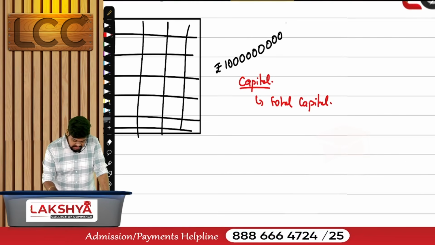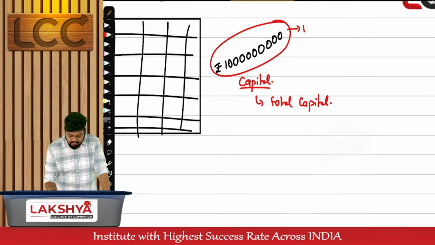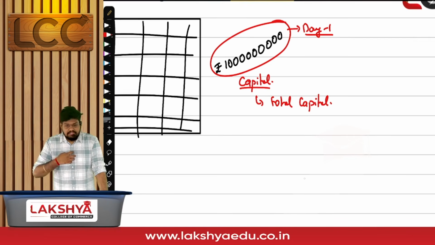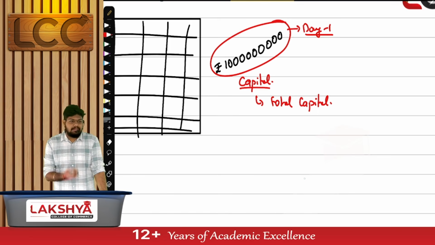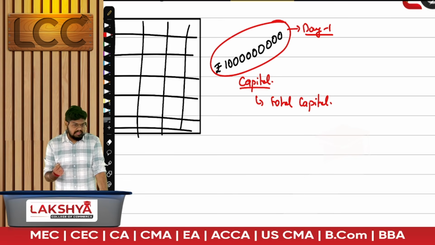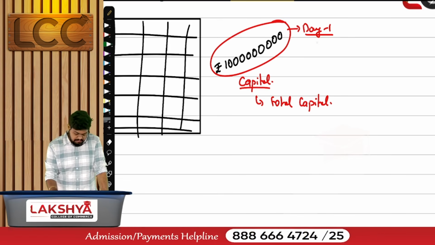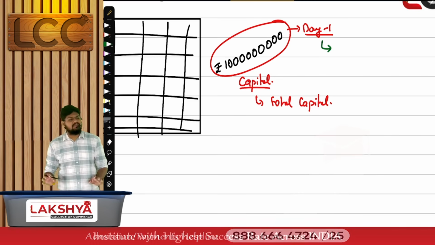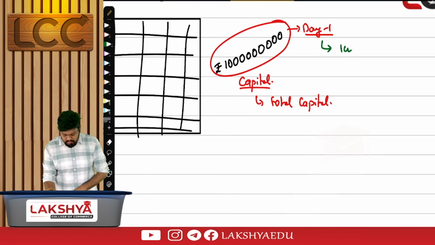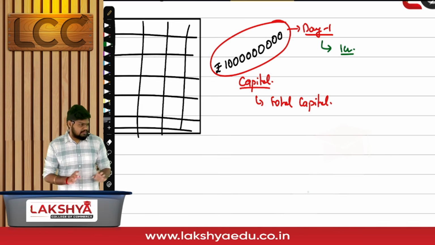But will I require this entire 100 crores on day one? That's my ultimate vision, to have a business with 100 crores of capital. But as of now, I'll not invest 100 crores on day one. Out of this 100 crores, I might start my business slow but expand it over a period of time. At the initial stage, will I require the entire 100? Just take a random guess. How much would we require? Just a random number. Maybe 1 crore in the first phase of the business.